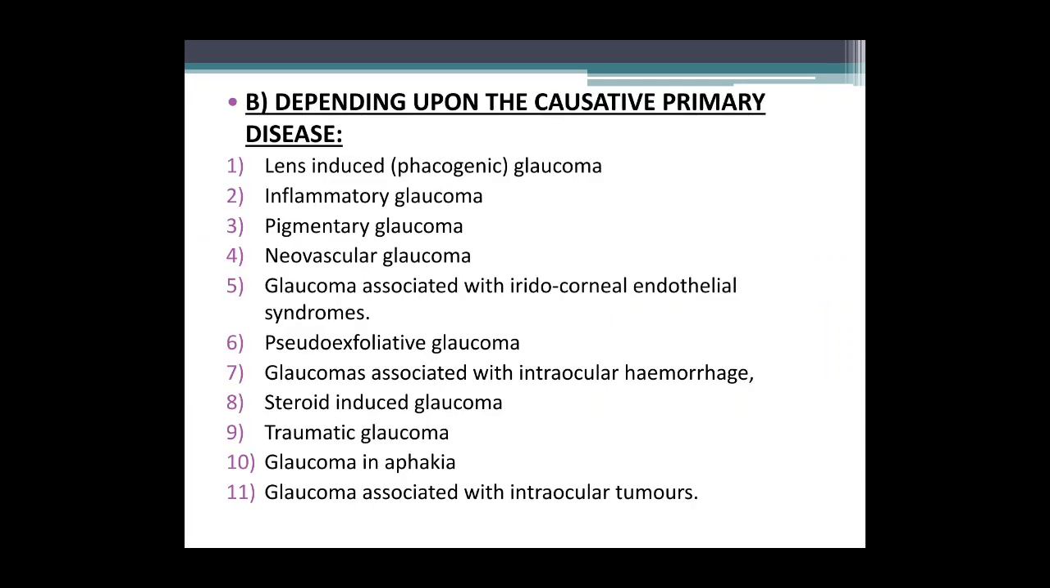The next classification depends upon the causative primary disease, which has lens-induced glaucoma, inflammatory glaucoma, pigmentary glaucoma, neovascular glaucoma, glaucomas associated with iridocorneal endothelial syndromes, pseudoexfoliative glaucoma, glaucomas associated with intraocular hemorrhage, steroid-induced glaucoma, traumatic glaucoma, glaucoma in aphakia, and glaucoma associated with intraocular tumors.